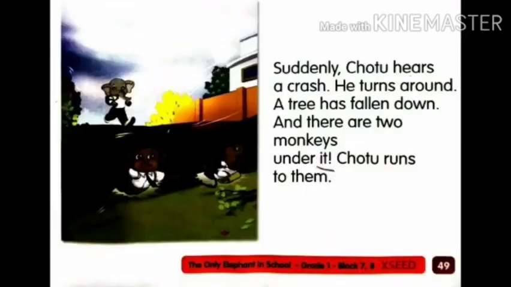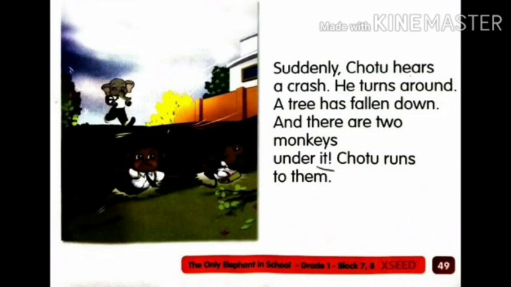Suddenly Chotu hears a crash. He turns around. A tree has fallen down and there are two monkeys under it. Chotu runs to them. Can you see it in the picture, children? Yes, there is a sudden crash. Can you see what happened? Why did the crash come? Why are we able to hear that sound here? Because a tree had fallen. When the tree fell down, Chotu heard the crash sound.